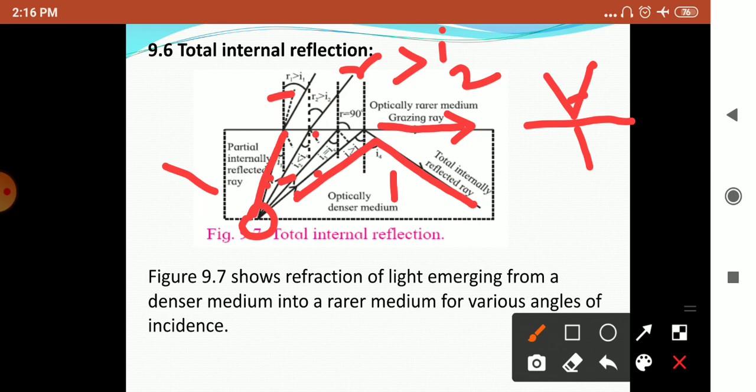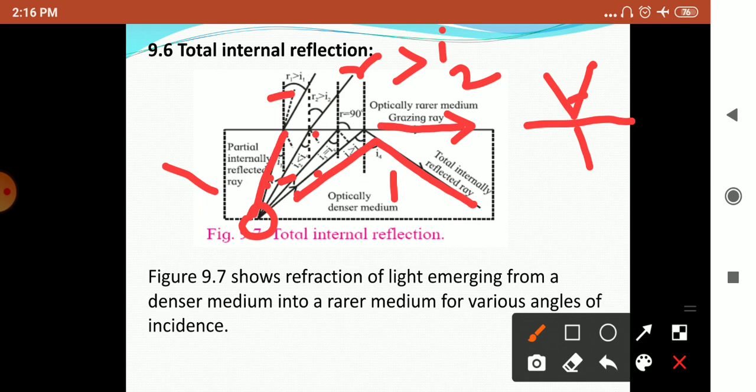This diagram shows light emerging from a denser medium into a rarer medium for various angles of incidence. The angles of refraction in the rarer medium are larger than the corresponding angles of incidence.